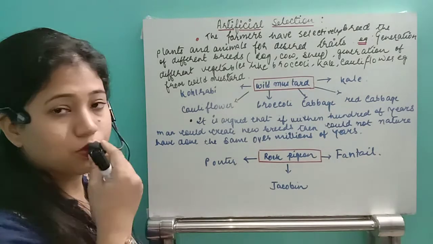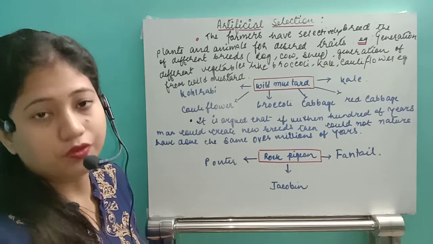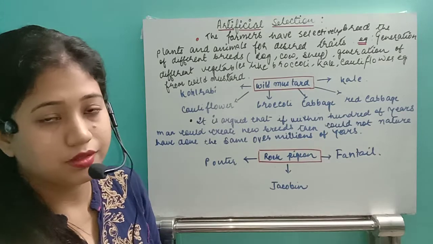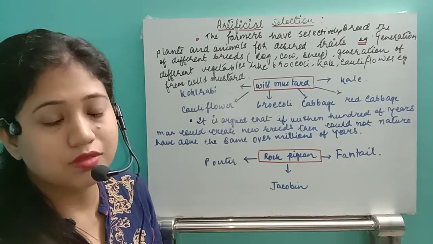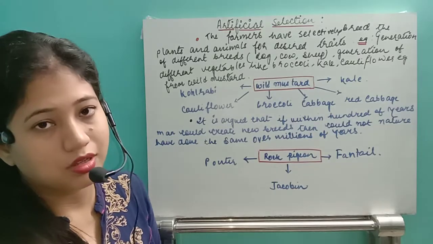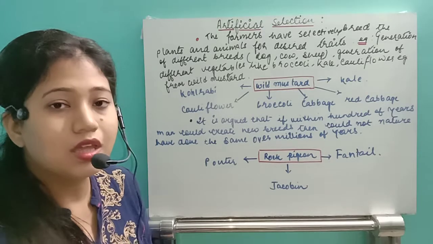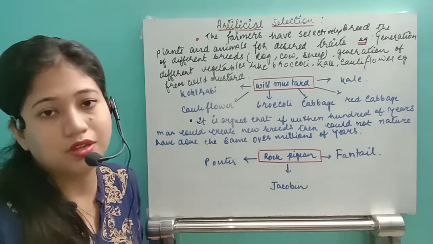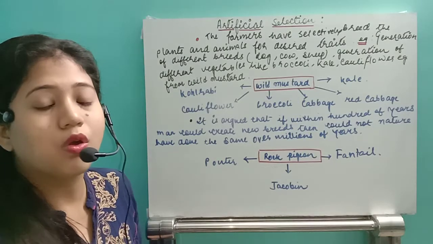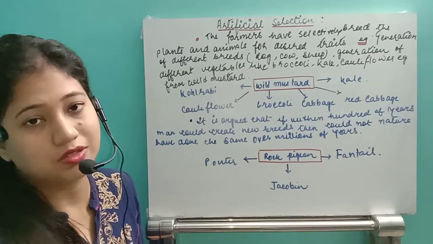Artificial selection is also an example of evidence of evolution. Artificial selection means it is a process by which the farmers and the animal breeders cross the different species, within the same species or from different species. They breed the two animals and after that, in the offspring, they get the desired product. So this is called artificial breeding. Artificial breeding is also an example of evidence of evolution.